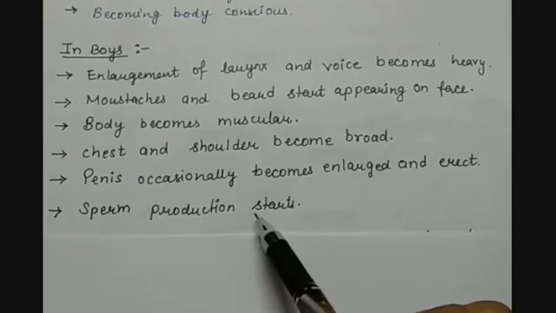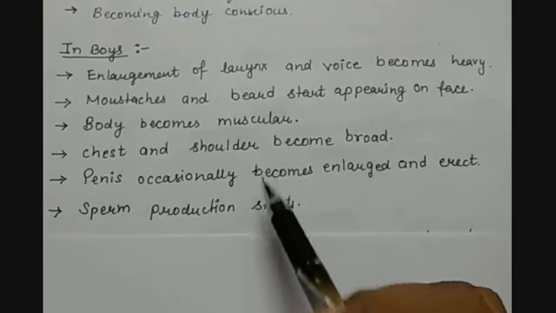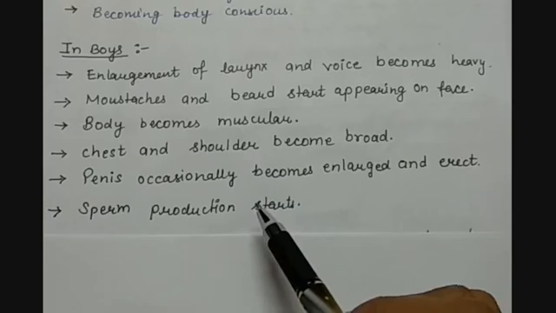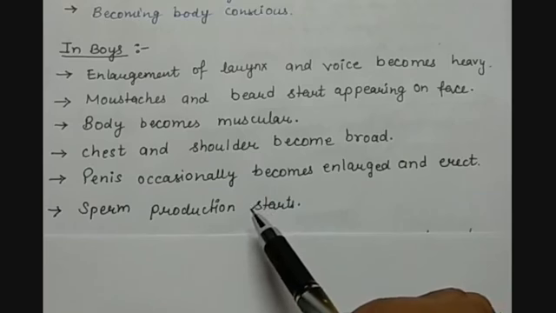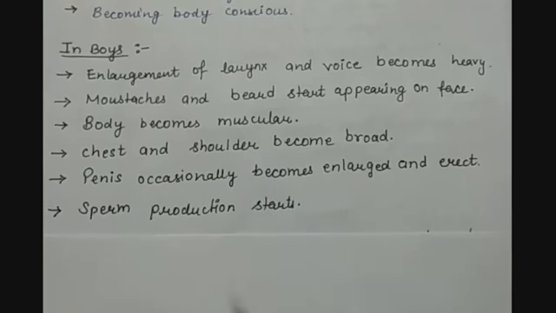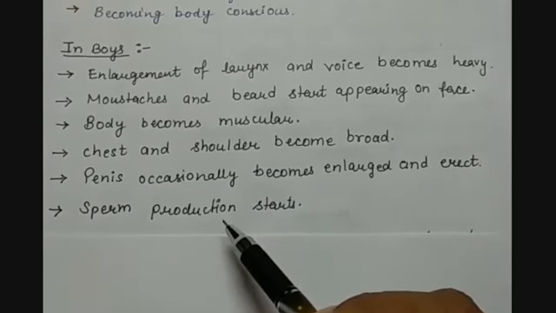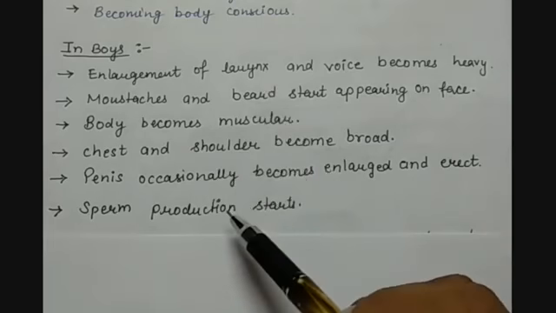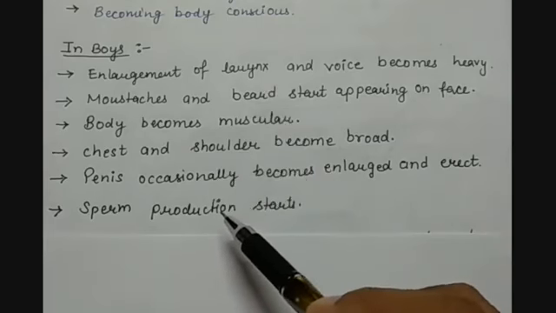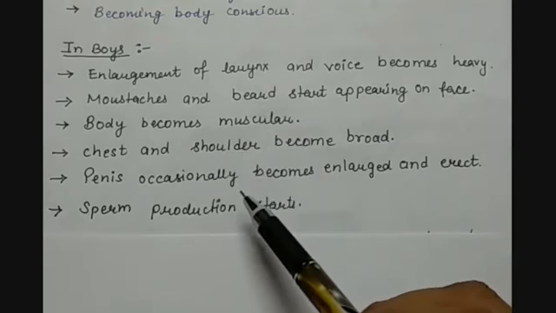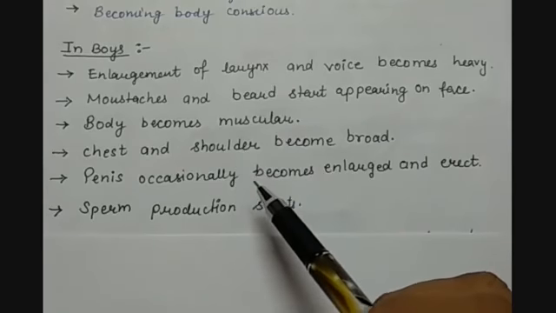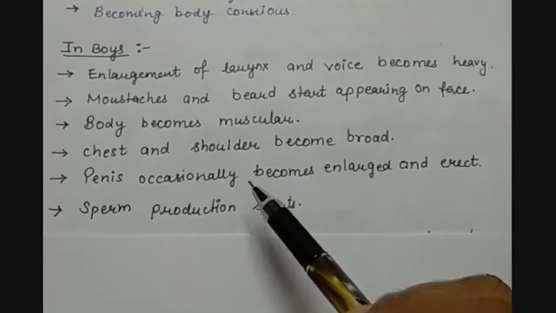Sperm production starts. All these changes do not happen instantly, but take place slowly with time. It is also not fixed at what particular age in boys these changes will occur, because for different individuals the changes can start a little later or at an early stage.